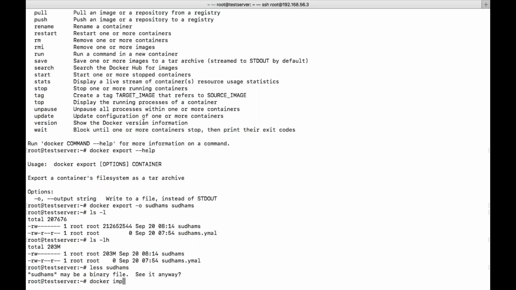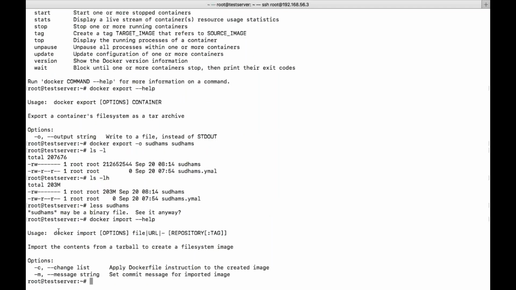Let's see the import. You can see the import here. Import the contents from the tarball to create a file system image. So here he is trying to create an image. Let's see that. So docker import. Options, if you want, you can see some changes. Apply Docker changes. I do not have any Dockerfile. Let's say if you want to pass some message.